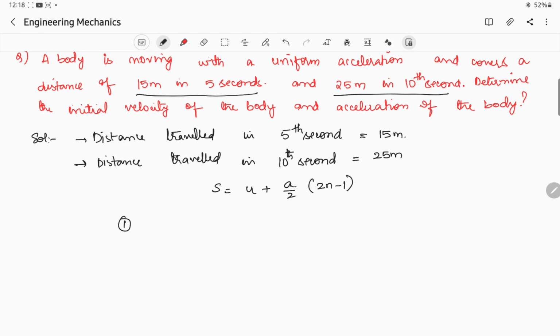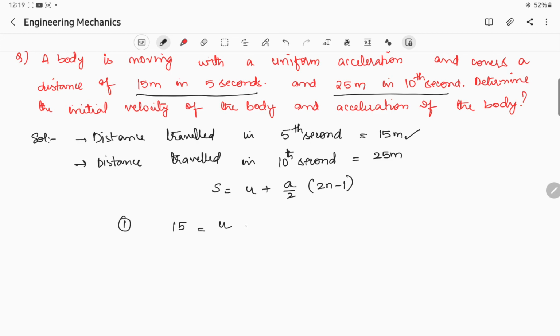We'll substitute the values for distance traveled in the 5th second, 15 meters. So 15 is equal to u plus a by 2 into 2 times 5, minus 1.